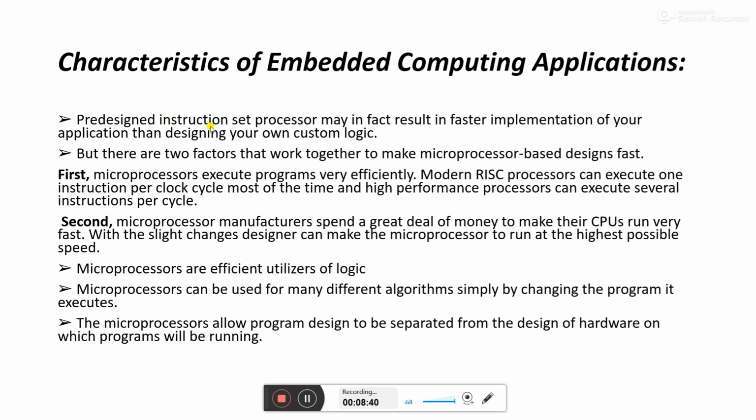Pre-designed instruction sets of the microprocessor may in fact result in faster implementation of the application than designing your own custom logic. You may find that there are some logic systems where you just need to provide some data, for example a street light or some red light type of operations.